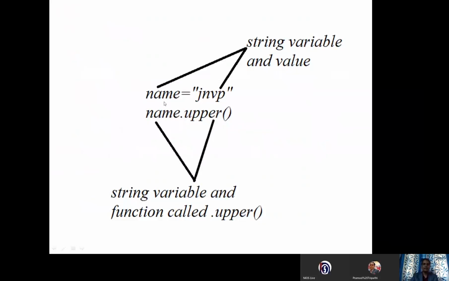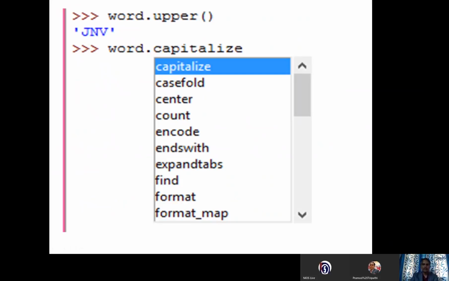This is actual data, and this is called a function, right? So just now I have shown you that a lot of functions are available. Suppose this is a string. The moment you press dot, automatically the list of functions will come, and you can try it, and you can see some of the functions which are covered in your syllabus that I will display here in the next few slides.